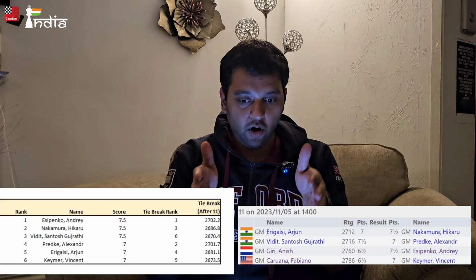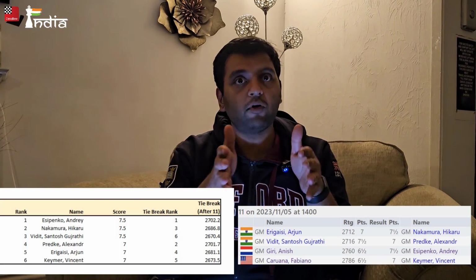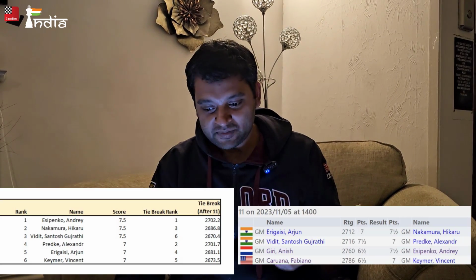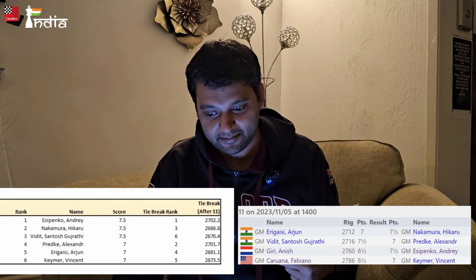The rule they use is the average rating of all opponents that you've faced, minus the lowest rated opponent. Thankfully in this tournament, we can calculate what the tiebreaks would be after the last round, because we can include the last round. Based on that, the best tiebreaks are Esipenko's. Then it's Predke who has the second best tiebreak. Esipenko went ahead of Predke? Yes, because Predke had the highest, it seemed.